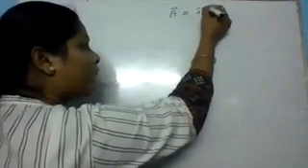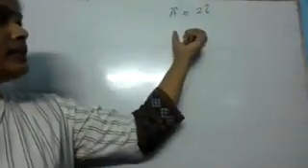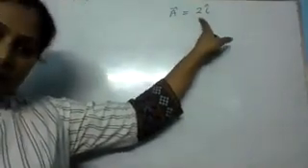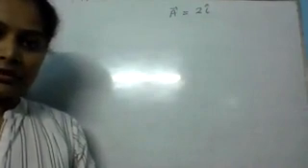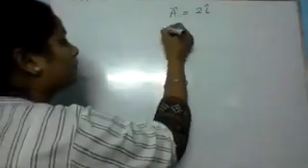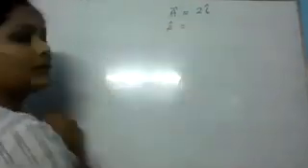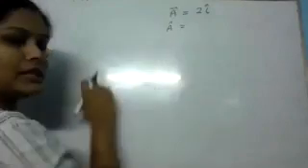If I have a vector equal to 2i cap, it means the vector has magnitude 2 and it is in the x direction. Is this clear? Yes, ma'am. Now I want to find out the unit vector of this vector.